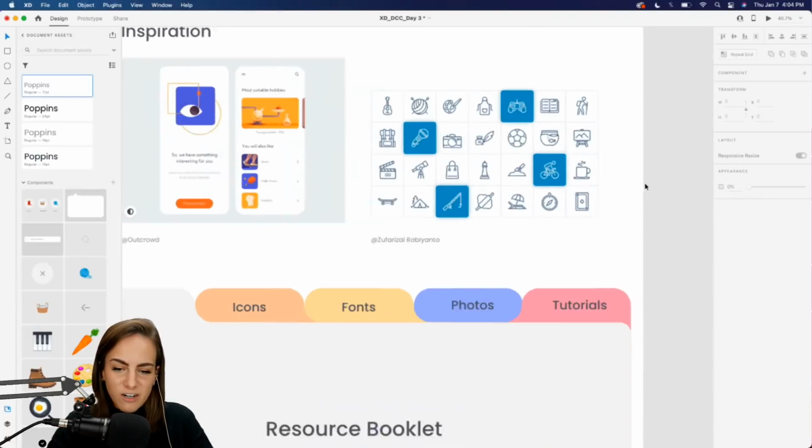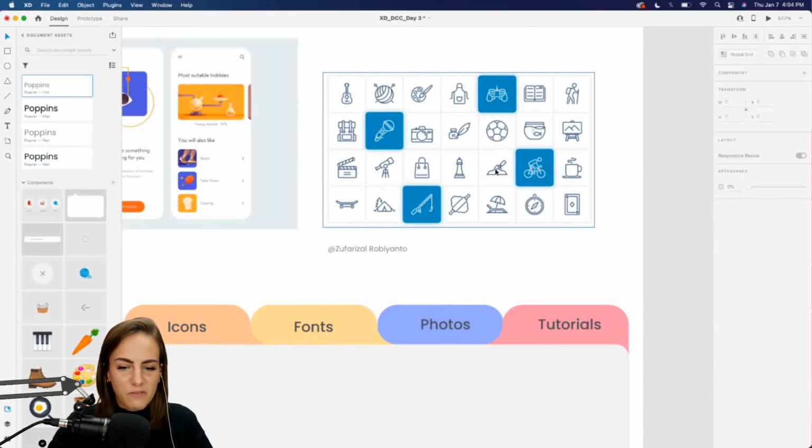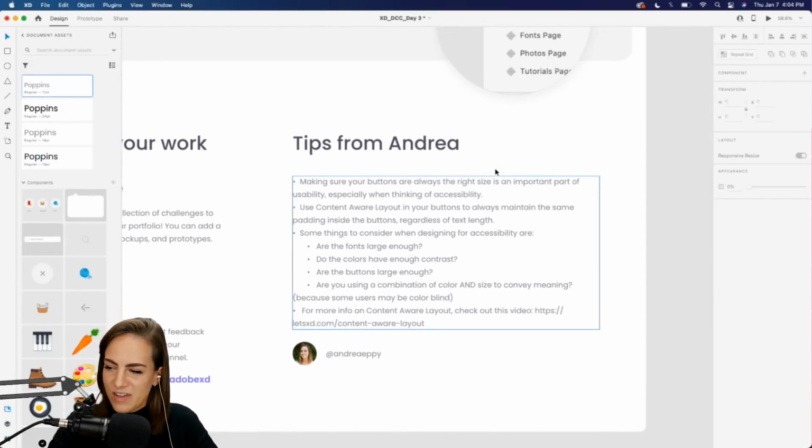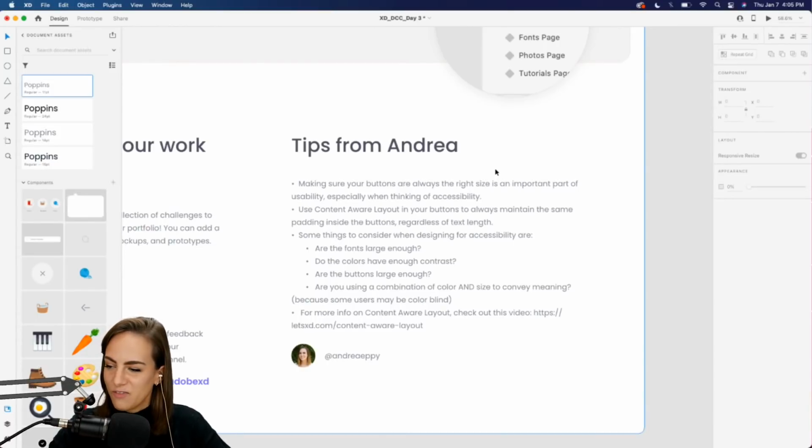Some inspiration, of course, we've got down here. Just love all these different icons for hobbies. I'm excited to hear what you guys' maybe favorite hobbies are. So give me some good ideas if you have them.